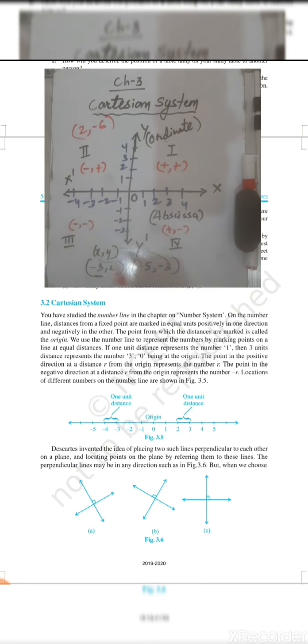So this is called the sign convention and the coordinate system. Using this sign convention, we can find the location of any point in the plane, and accordingly plot the position of any point in the Cartesian plane. This is also called the Cartesian system, Cartesian plane or XY plane. Thank you so much.